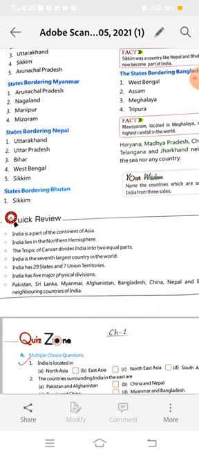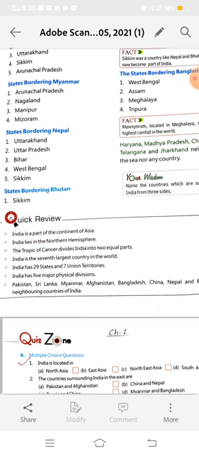What did you learn in this chapter? That India is a part of the continent Asia. India makes the southern part of the Asian continent. India lies in the northern hemisphere. And what is the location of India as a hemisphere? India lies in the northern hemisphere according to our latitude.